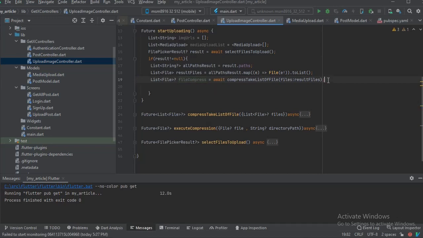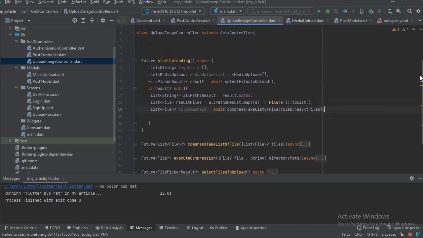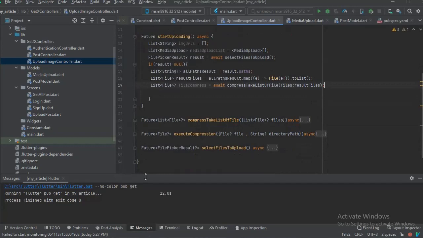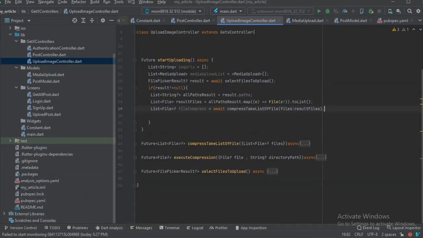It has compressed all the files we chose from the gallery, right? So we have all the files compressed. Oh yeah, that was really hectic, but we did it. So what we have to do is loop through these files.